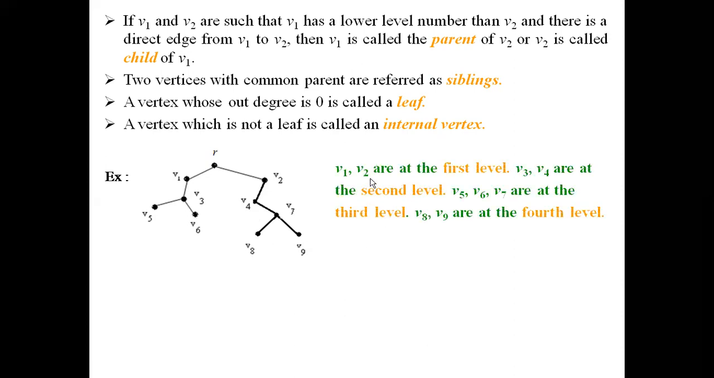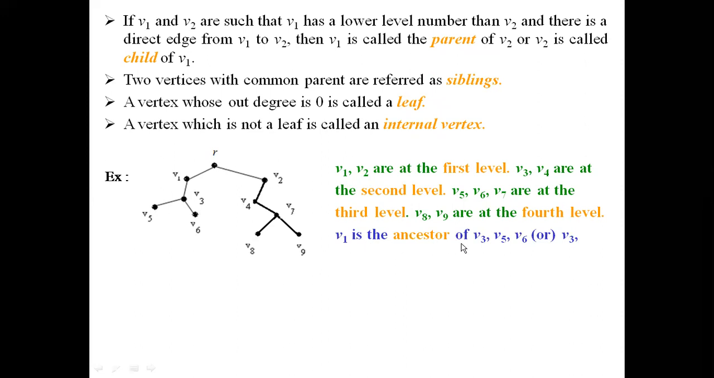So here V1 and V2 are at the first level. Usually the root will be at the 0th level, and the root has two children, V1 and V2. So V1 and V2 are at the first level. Similarly, V3, V4 are at the second level. V5, V6, V7 are at the third level, and finally V8, V9 vertices are at the fourth level. So that is how we determine the level numbers.